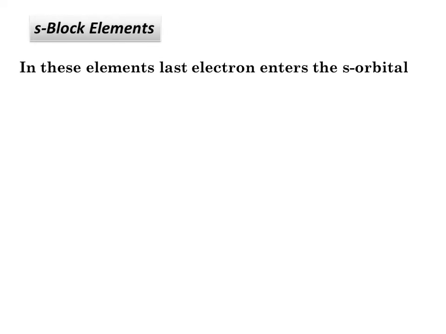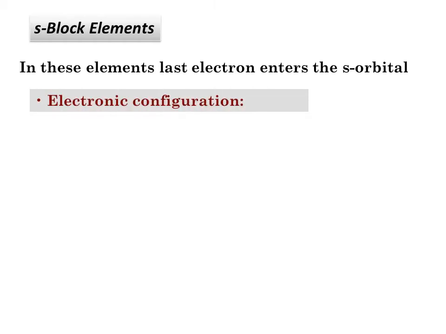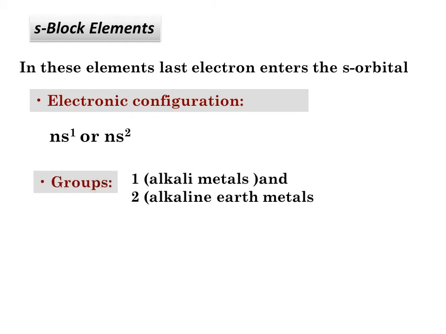S block elements. In these elements, the last electron enters the s orbital, with the general electronic configuration ns1 to 2, that is, ns1 or ns2. It has only two groups: group 1, the alkali metals, and group 2, the alkaline earth metals.